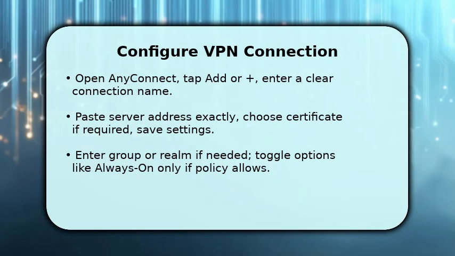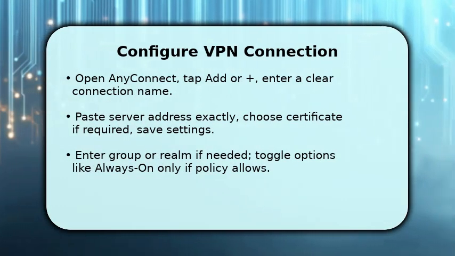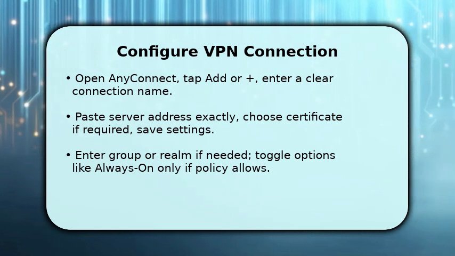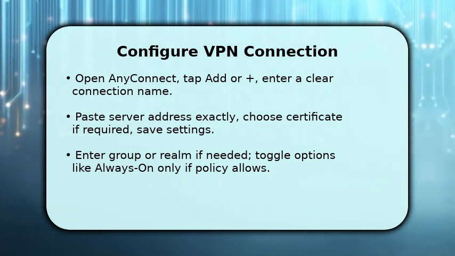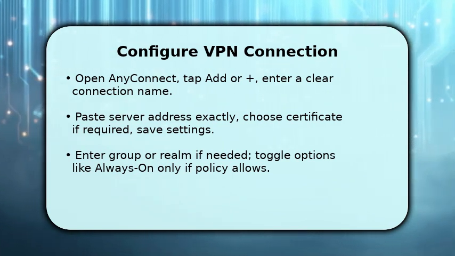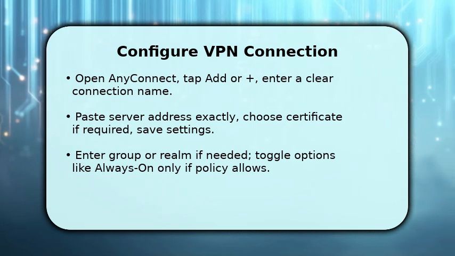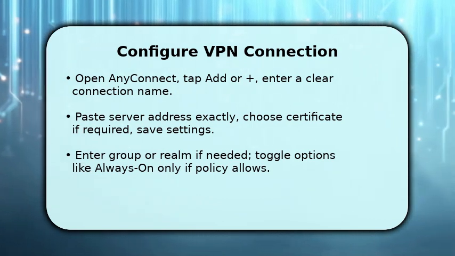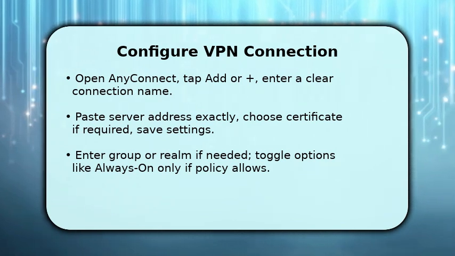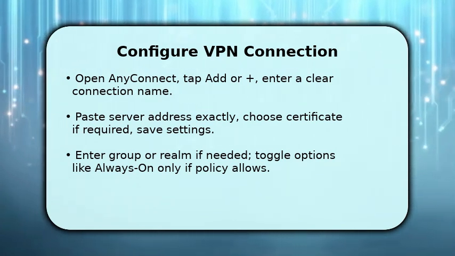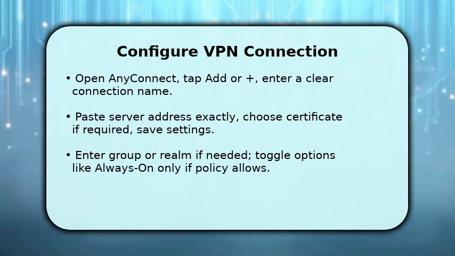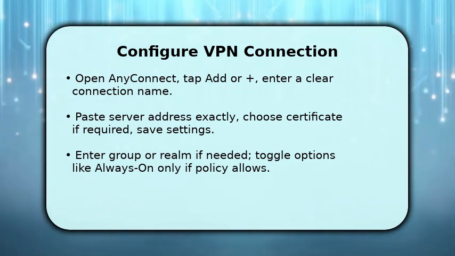You'll now configure the connection. Open AnyConnect and tap Add or the plus button, then give the profile a descriptive name so you can pick it quickly later. Next, paste the server address precisely and select any client certificate if your administrator provided one. Enter group or realm details only when required, and avoid always on unless corporate policy mandates it because that changes when and how connections start. Save the profile and double-check spelling to prevent handshake failures.